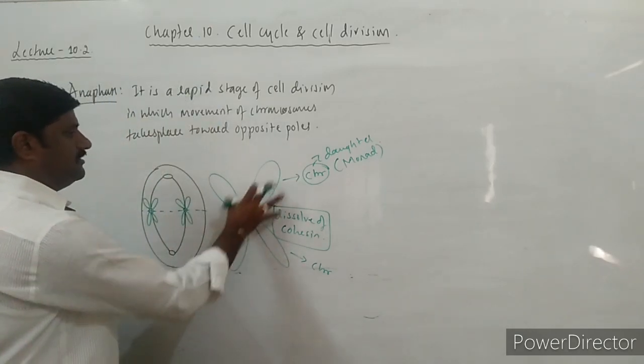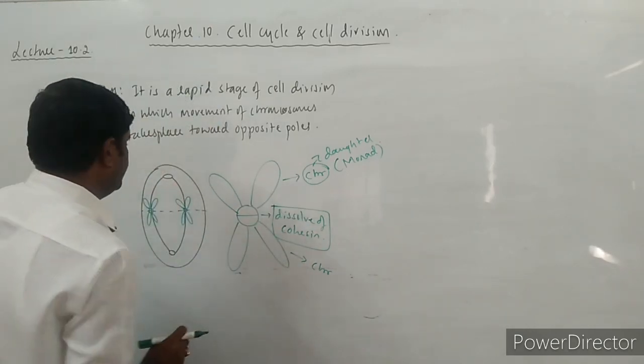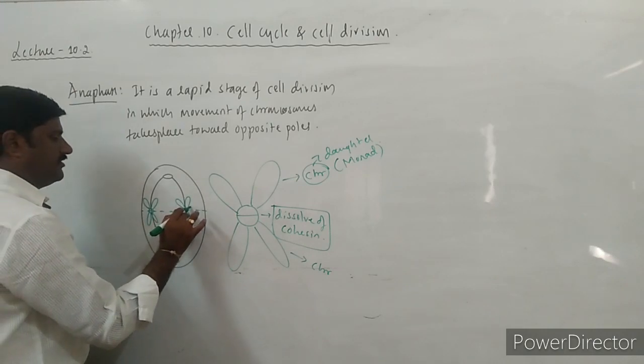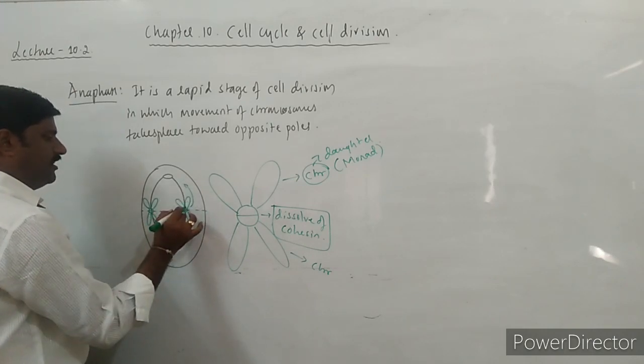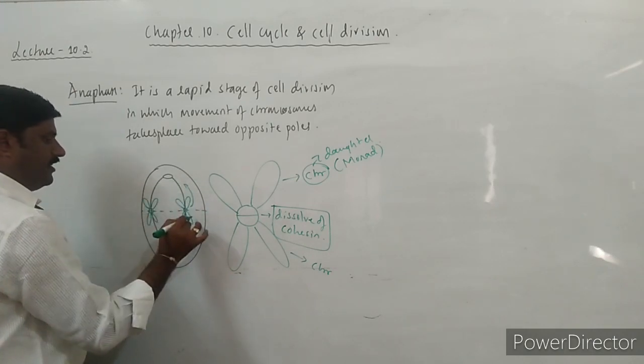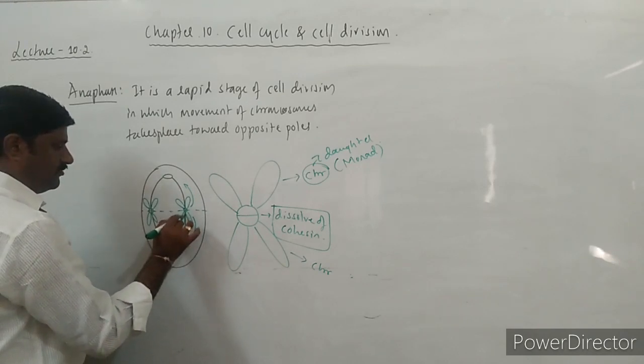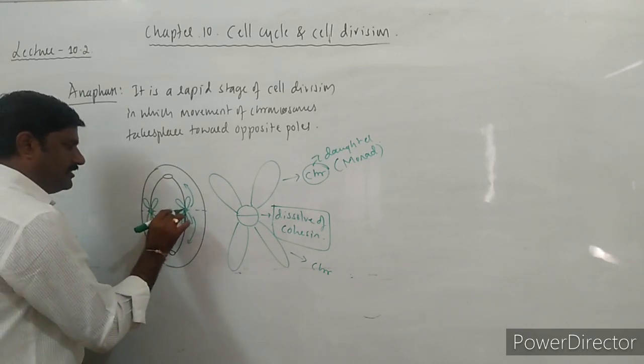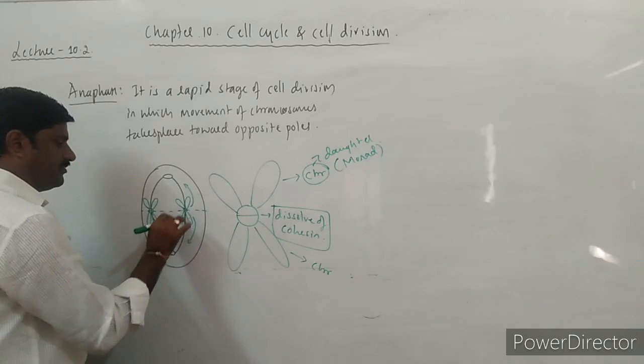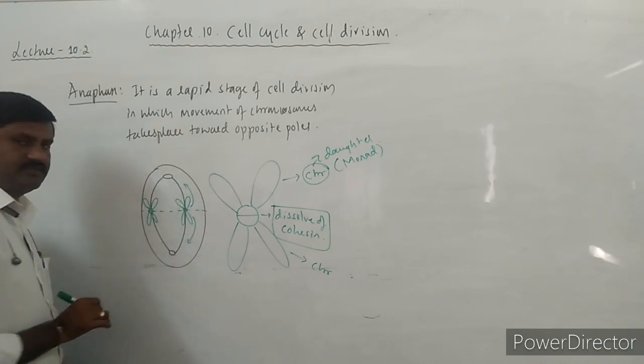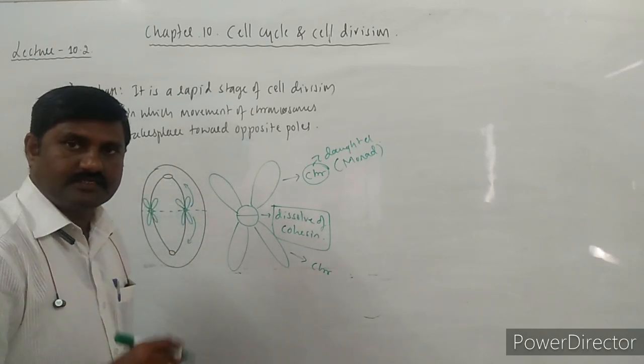Right? See here, this kind of chromosomes are moving apart from each other. This part of the chromosome is moving this way and this part is moving this way. Why? Because these are attached to separate spindle fibers, which are continuous spindle fibers.